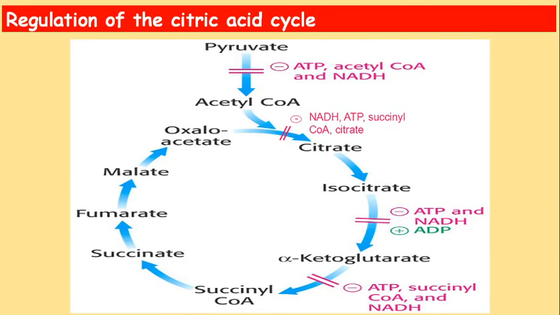These are the inhibitors. Pyruvate to acetyl CoA conversion will be inhibited by ATP, acetyl CoA, and NADH. Then this step, oxaloacetate to citrate conversion, the enzyme citrate synthase will be inhibited by NADH, ATP, succinyl CoA, and citrate. Isocitrate dehydrogenase will be inhibited by ATP and NADH, whereas activated by ADP. Alpha ketoglutarate dehydrogenase will be inhibited by ATP, succinyl CoA, and NADH. This is how the TCA cycle will be regulated. The key enzymes are citrate synthase, isocitrate dehydrogenase, and alpha ketoglutarate dehydrogenase. These are the three key enzymes which regulate the TCA cycle pathway.